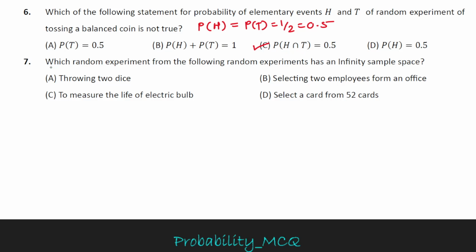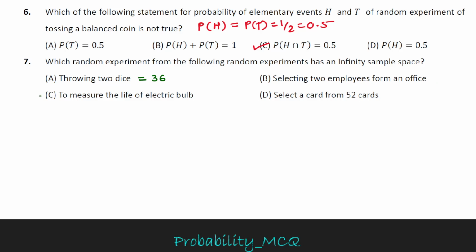Question 7. Which random experiment from the following has an infinite sample space? Throwing two dice: there are a total of 36 outcomes, so it is a finite sample space. Selecting two employees from an office: there is a limited number of employees, so it is also a finite sample space.